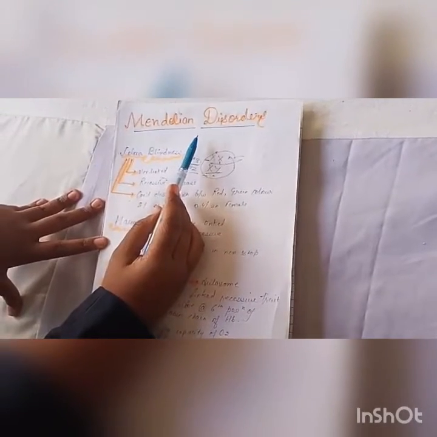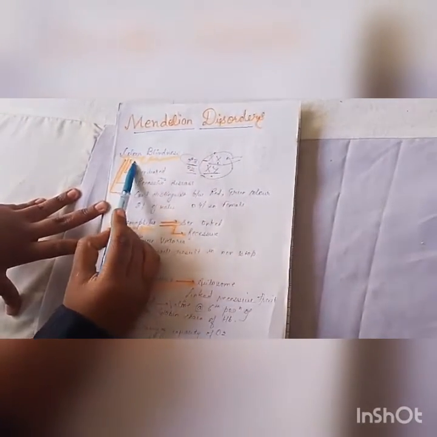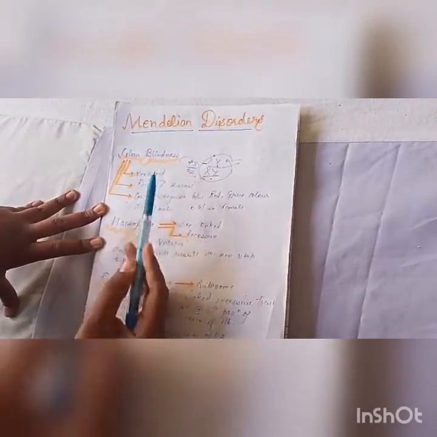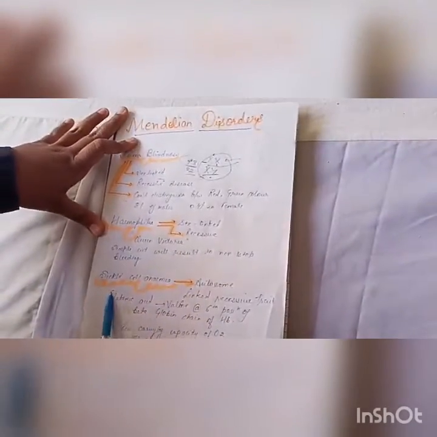Here we will discuss mainly three Mendelian disorders: color blindness, hemophilia, and sickle cell anemia. So friends, let's discuss